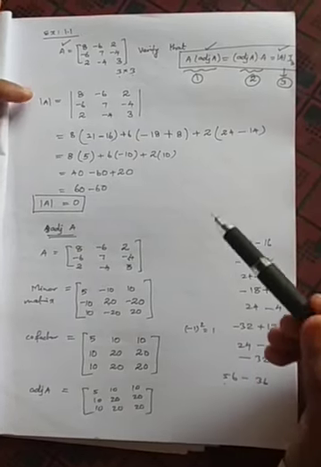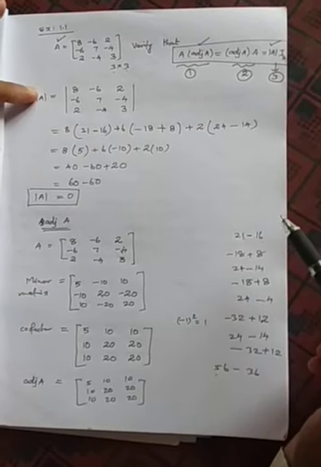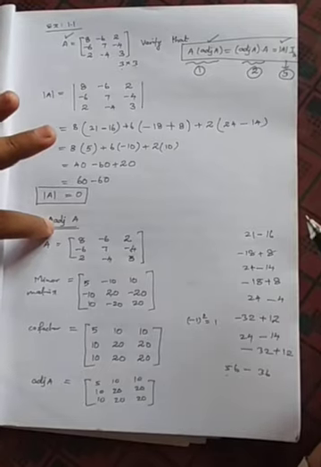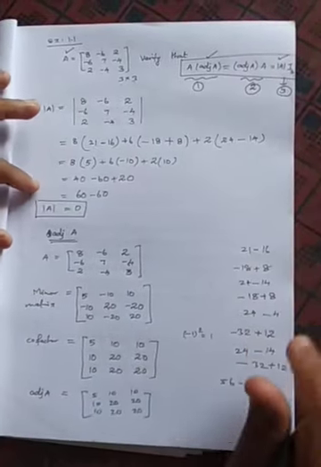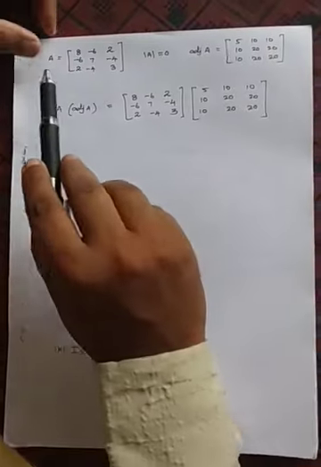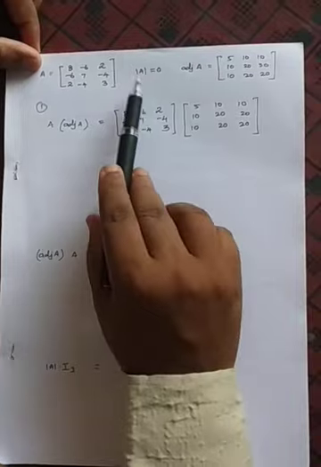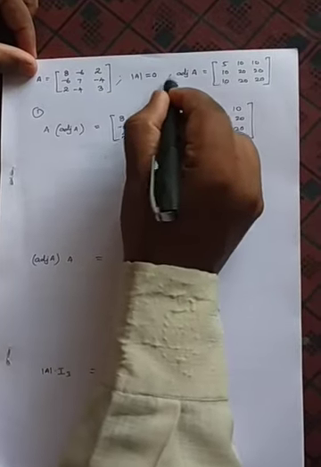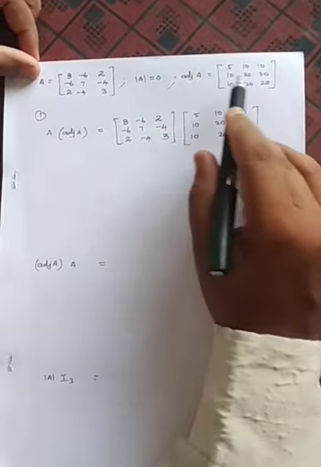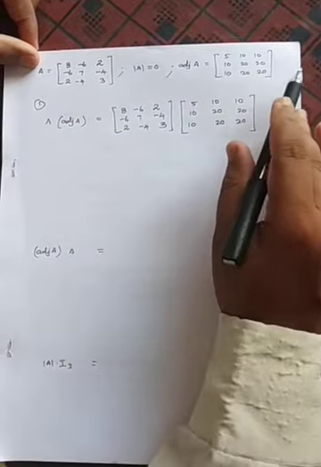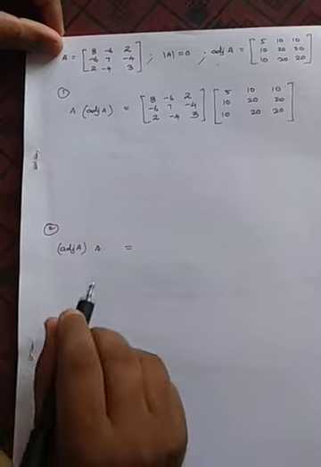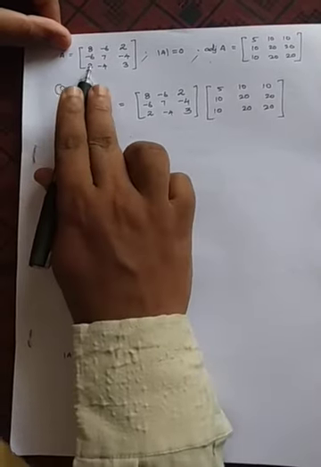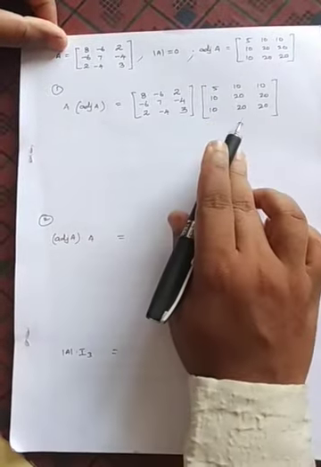Now two important things I have calculated. Determinant A I have found, and then adjoint A I have found here. Now we need to verify these 3 conditions. Let's see that one. Now you can see here already I have written A value. Determinant A value as we found is 0, and next we have taken adjoint A matrix. Now the first step we need to do is A into adjoint A. A into adjoint A value I have taken here, adjoint of A I have taken.